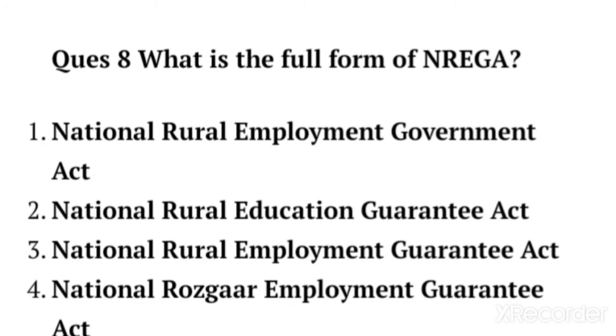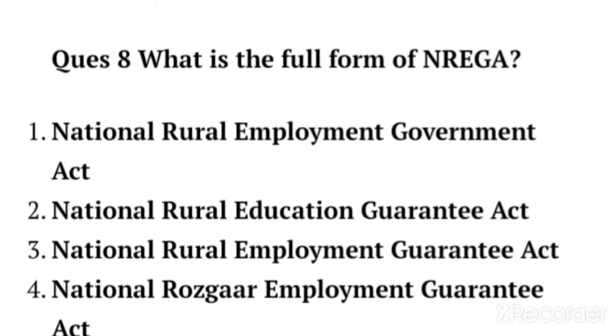First, National Rural Employment Government Act; second, National Rural Education Guarantee Act; third, National Rural Employment Guarantee Act; fourth, National Rozgar Employment Guarantee Act. So these are 4 options. You can write only the option number that you feel is correct. No need to write the full form completely in the live chat, so that we can save our time.